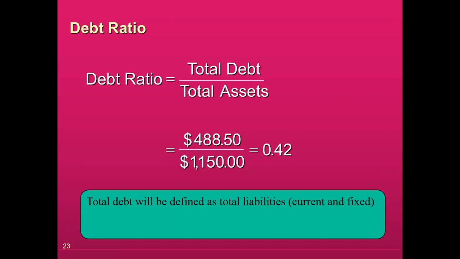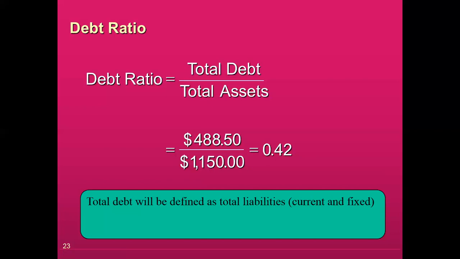When you are applying this for your study, you should discuss with your faculty member or check the textbook you are using, because at some places total debt might also be taken as total liabilities, and it may be taken in this form that all the current and fixed assets might be added there.